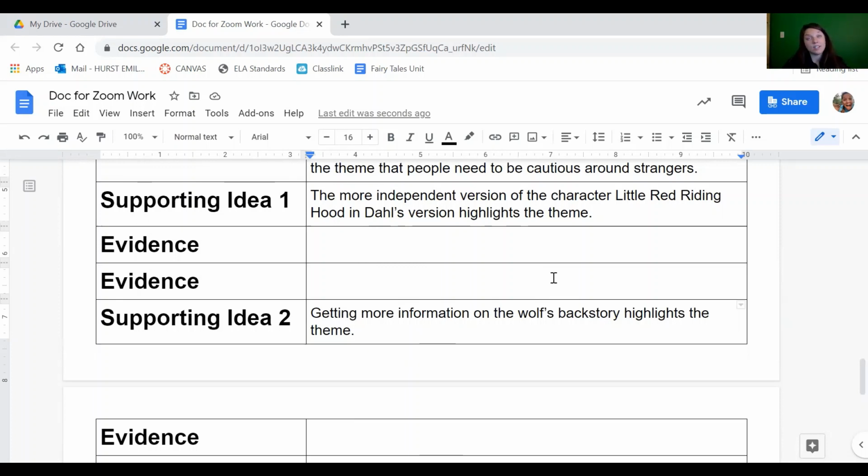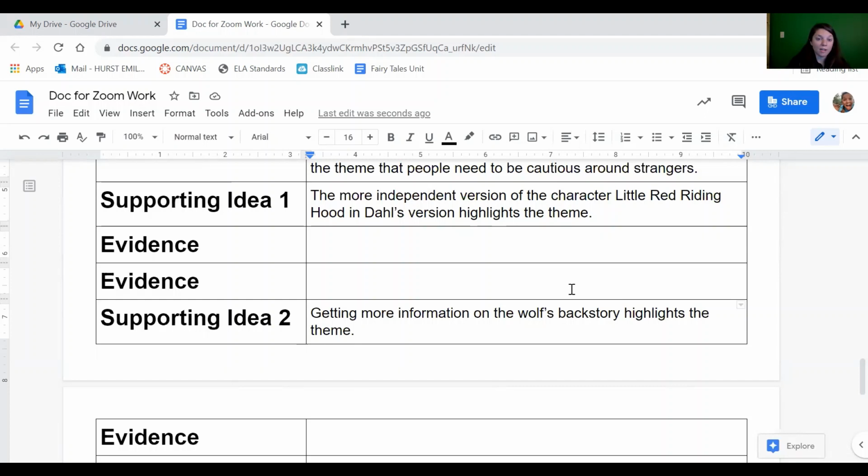She's not even in it until like the last two stanzas. So then I'm just going to provide evidence. And I'm going to go ahead and think about why my evidence supports this idea, but I'm not going to write that here. So I need evidence from all three texts. So what I'm going to do is I'm going to use Dahl.